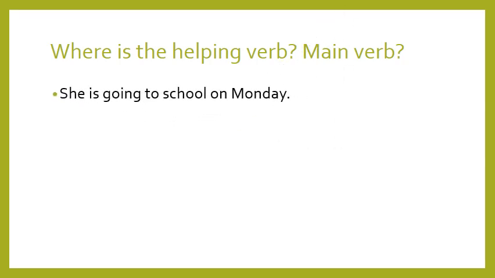First example: She is going to school on Monday. First of all, what is the subject? The subject is she. What is the verb? Is going. Is going is the whole verb. I have two words in this verb, is and going. There is one helping verb and one main verb. What is the helping verb? Is. Is is the helping verb. And what about going? Going is the main verb.